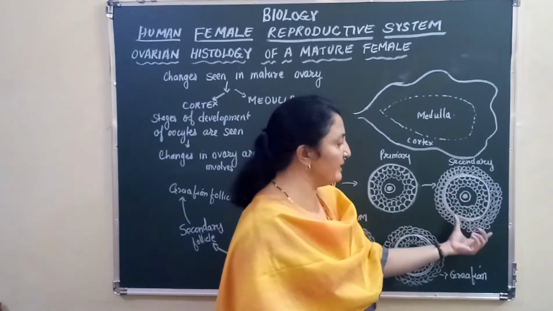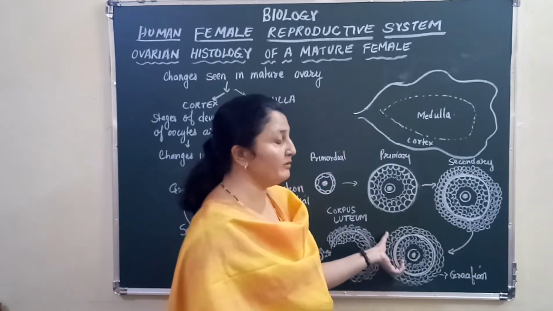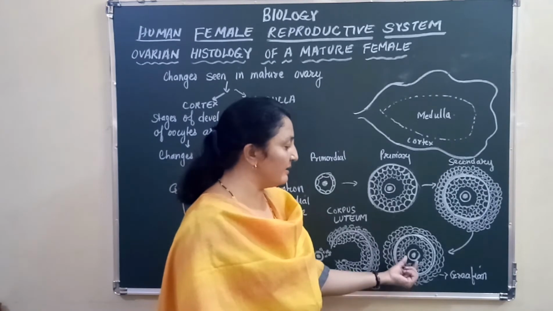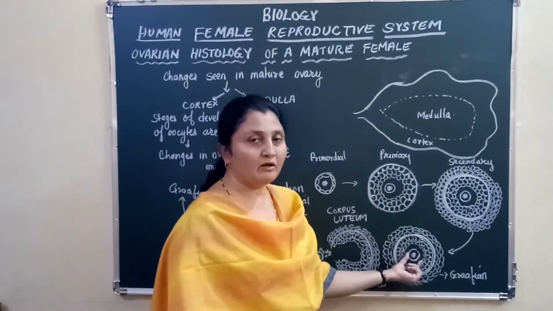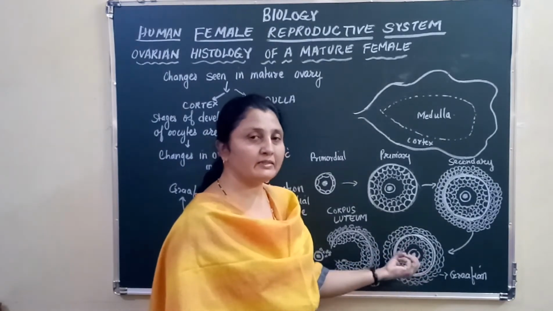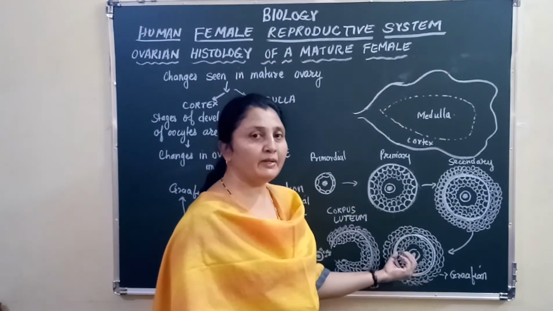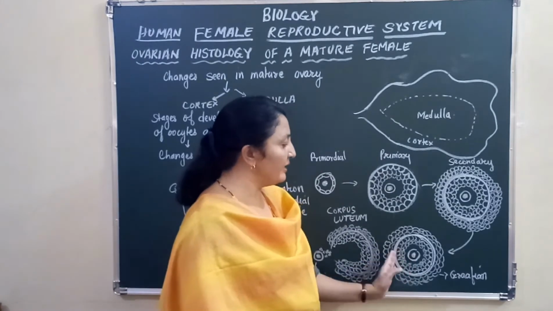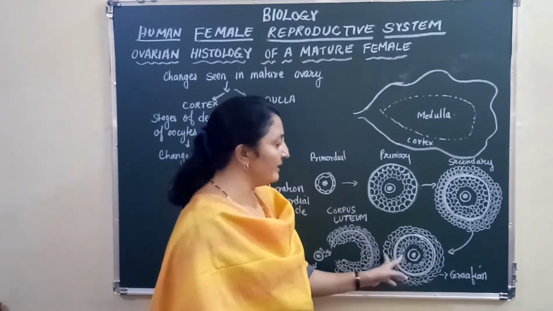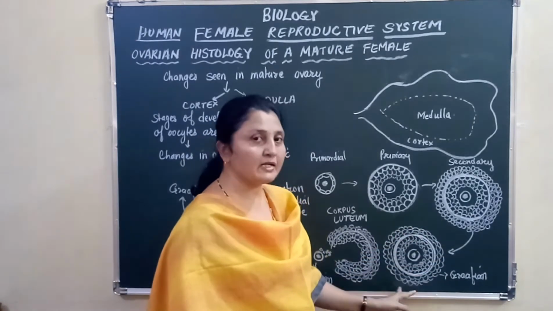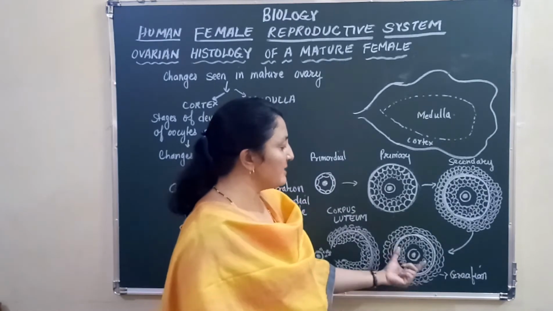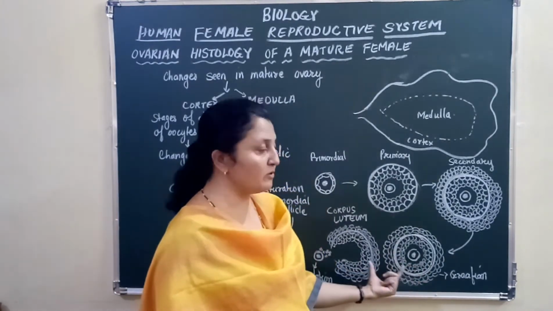Now you can see the secondary follicle maturing into a Graafian follicle. A Graafian follicle will show a centrally placed or eccentric nucleus, right? Not exactly at the center. It will occupy some place at a side, correct? It will show layers of follicular cells inside, and you also see the layers of cells outside, which are the layers of theca, right? Then this Graafian follicle undergoes ovulation.